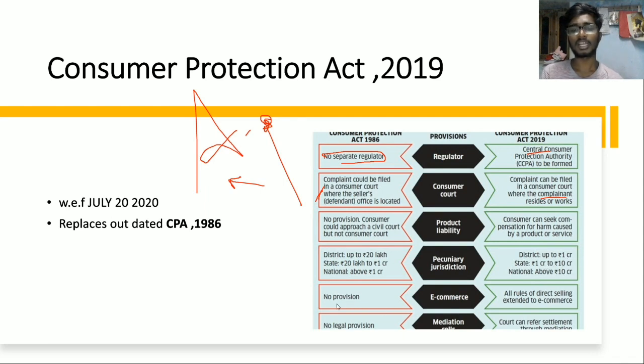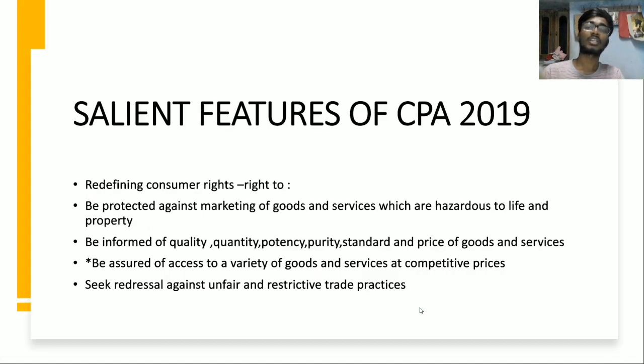And for e-commerce, earlier there were no provisions for e-commerce like this Amazon type of thing, and now all rules of direct selling are extended to e-commerce. Here, no legal provision earlier, and here the court can refer settlement through mediation. So next, let us look at the salient features of the Consumer Protection Act.